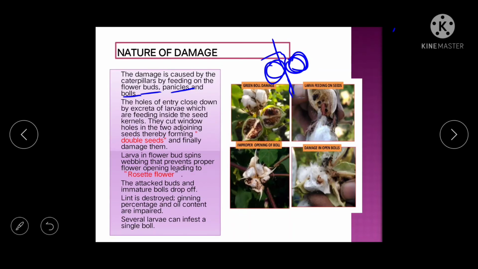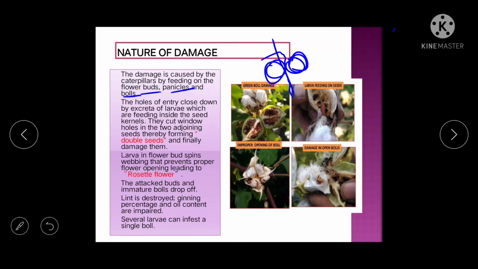Okay, so this double seed formation is caused by the pink bollworm, and in the flower, this larva will spin some silken thread and they will weave the flower. Okay, they will completely bind the whole flower with the silken thread that comes out of their mouth. So what will happen, that will prevent the opening of the flower.